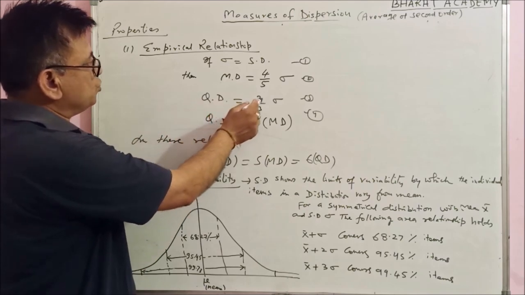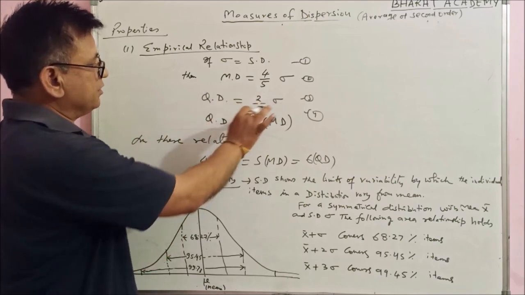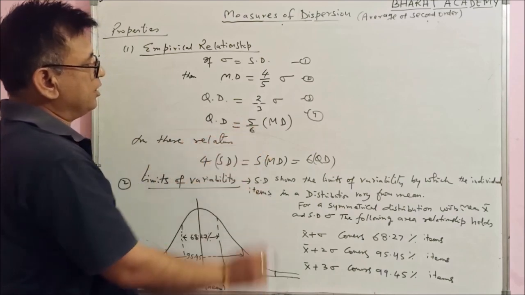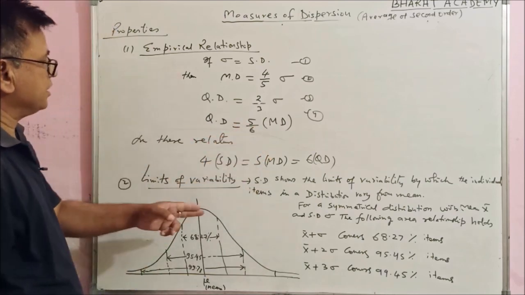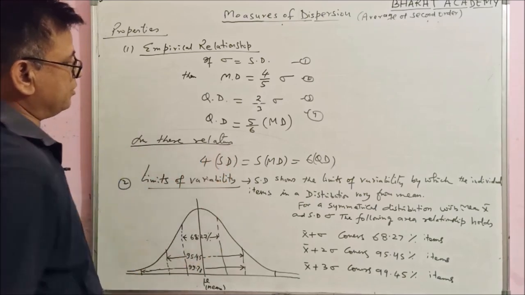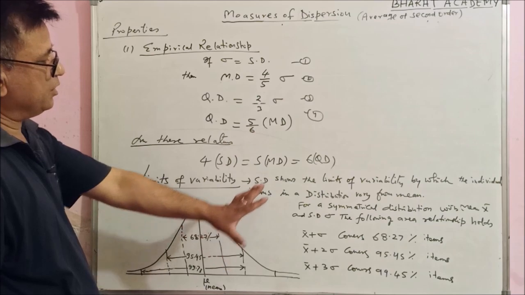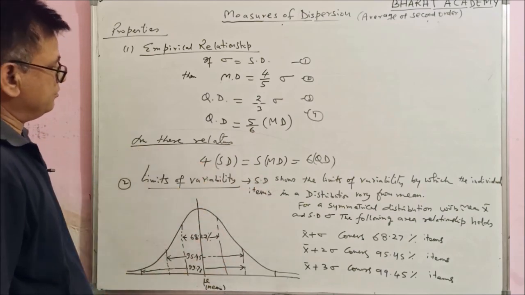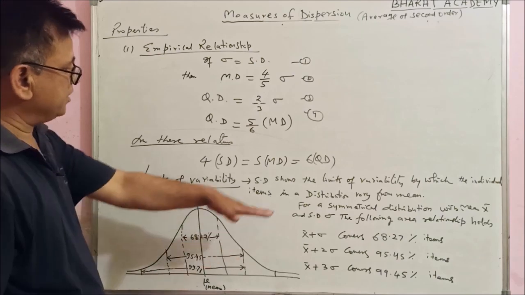Quartile deviation is 2/3 times of standard deviation sigma, and quartile deviation is 5/6 times of mean deviation. So from these relations we find that 4 times SD equals 5 times MD equals 6 times QD. This is the relation among SD, MD and QD.